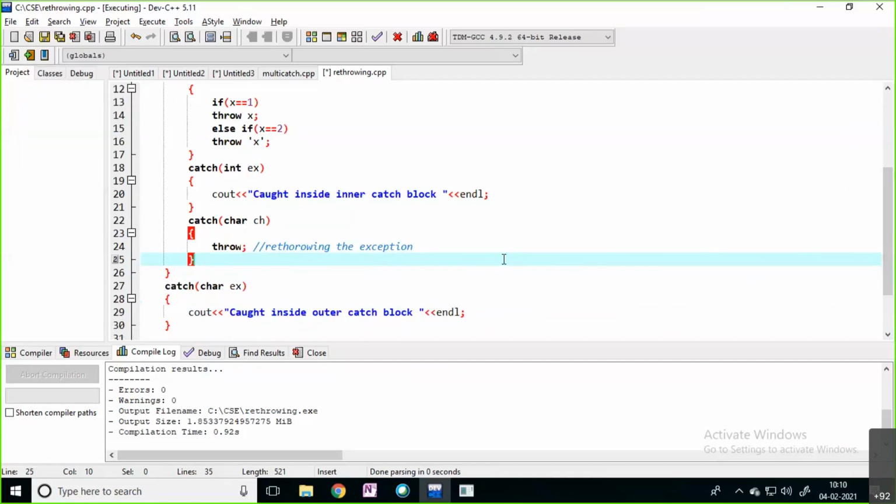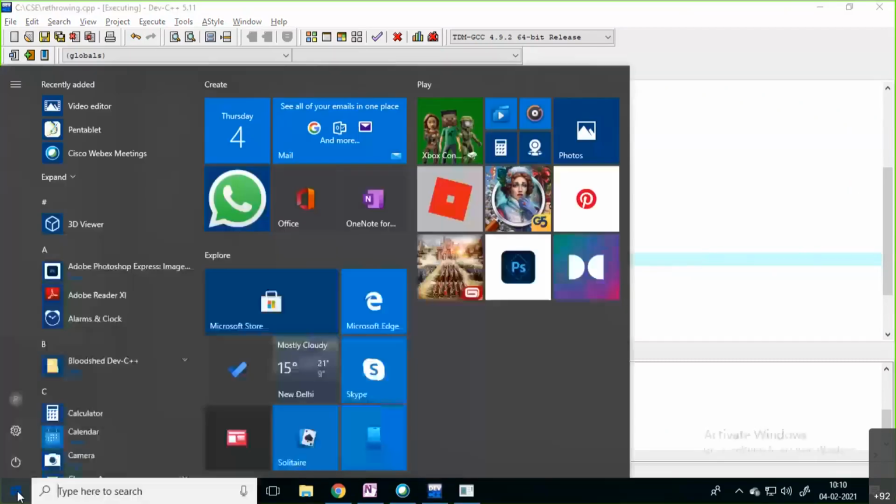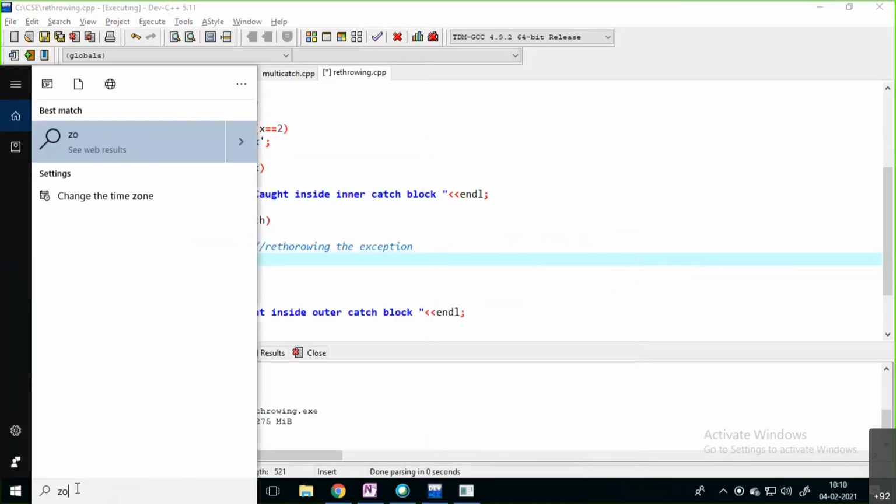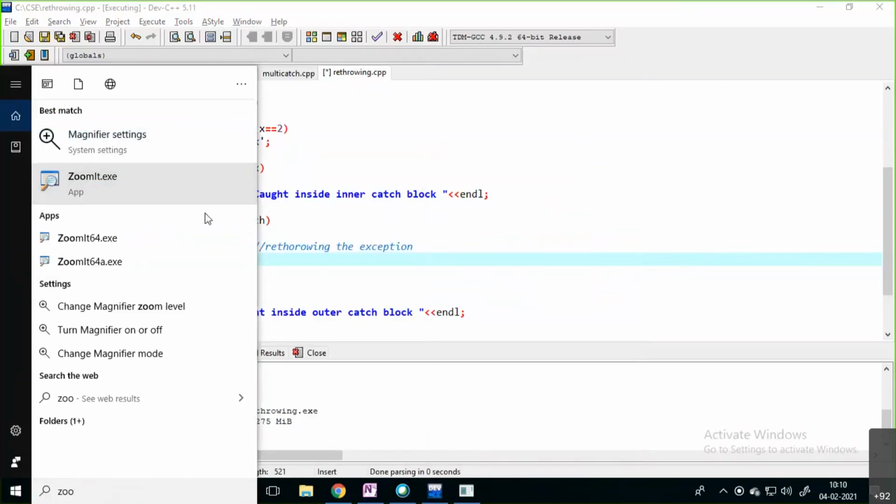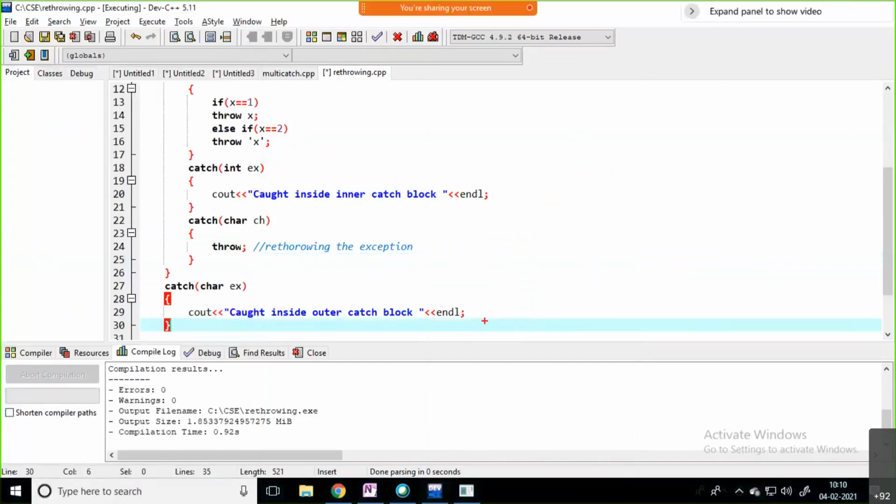Observe here. Now see, actually this particular catch block is responsible to handle the situation, in this case the character type exception.